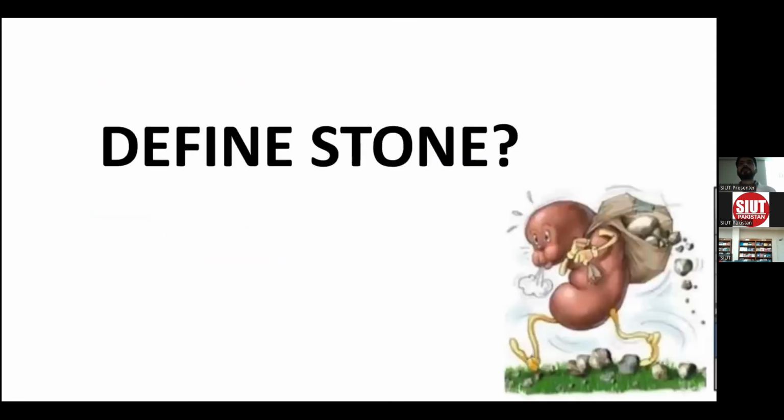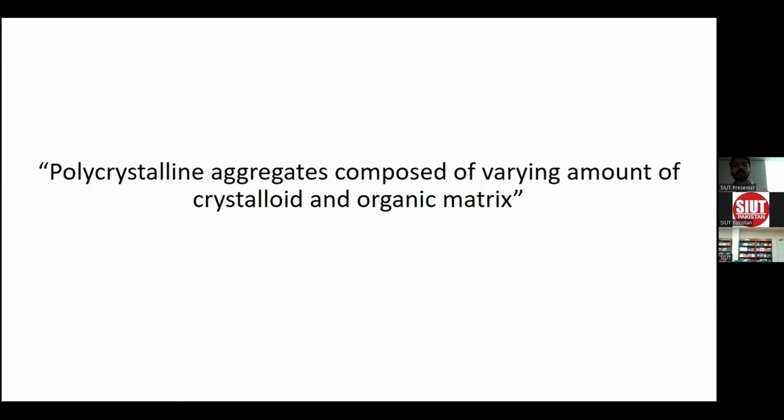First of all, can any one of you define what is stone? Right? So it's a combination. A stone is a polycrystalline aggregate composed of varying amounts of crystallites and organic matter.